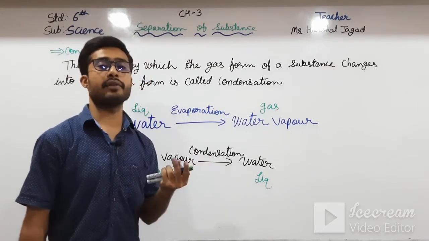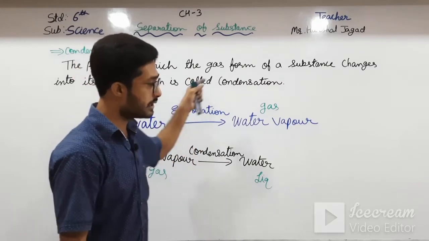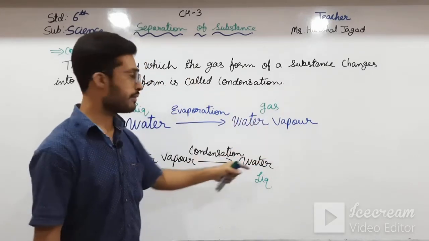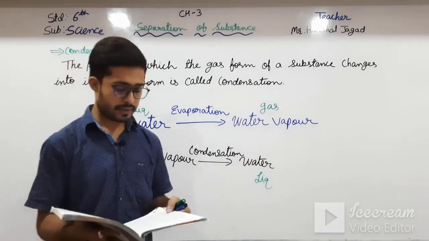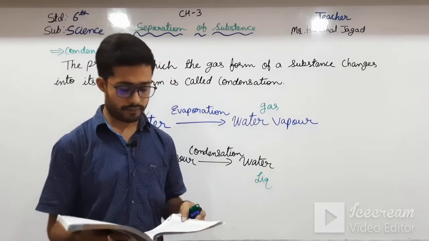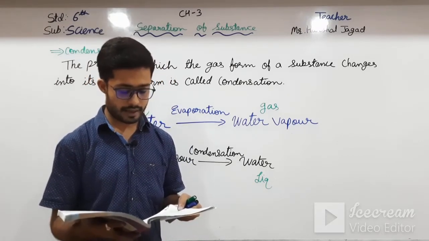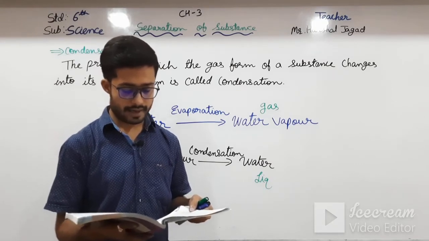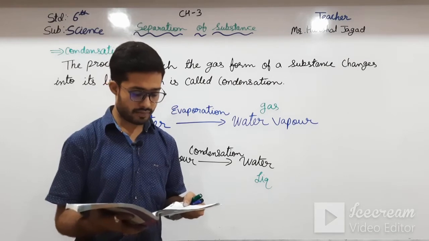Now this water is to be converted back to liquid by condensation. Let us see the activity to separate water and common salt from their mixture. Materials: some salt and water mixture, a pan, a metal plate, some ice cubes, a pair of tongs, a bowl and a Bunsen burner.